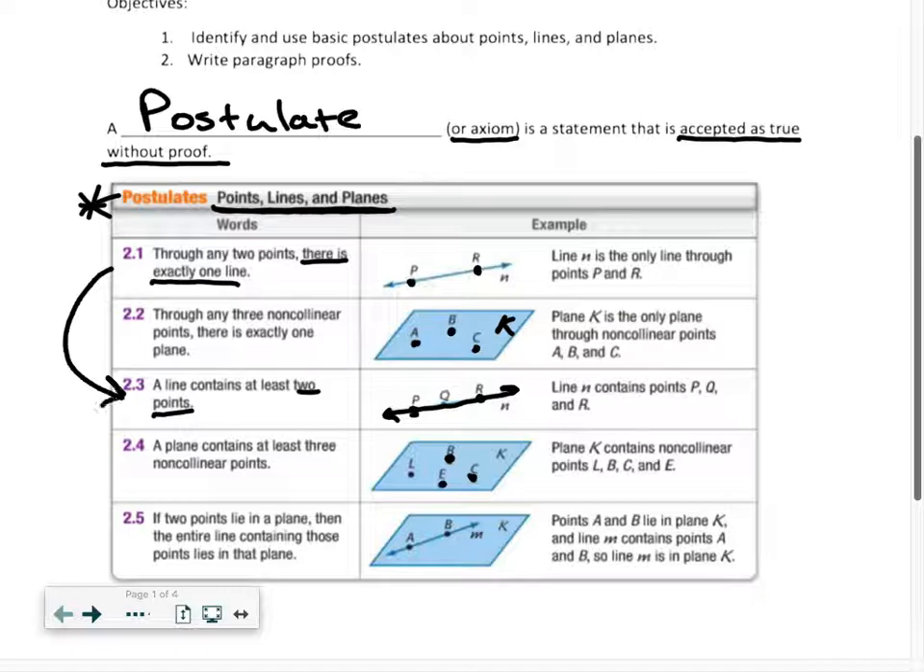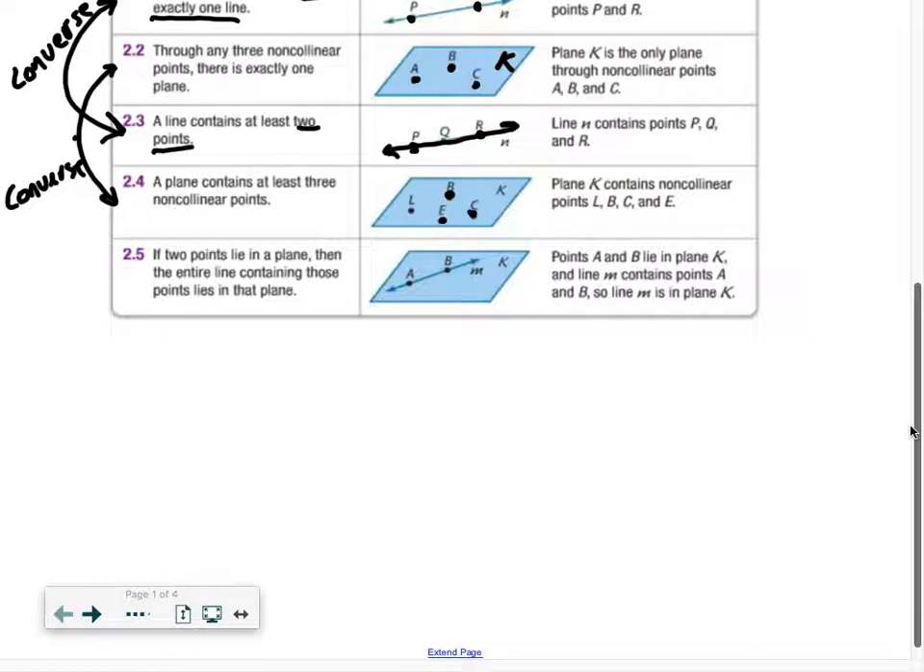You can kind of see the connections here. 2.1 and 2.3, similar. And then 2.2 and 2.4. And we shouldn't say similar. These are actually the converse of each other. In both cases, the converse of 2.2 is 2.4, just flipped around. So all 4 of those are related.